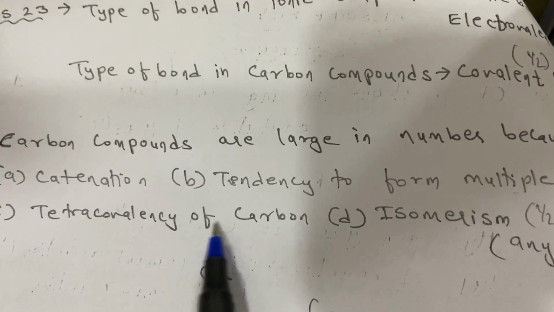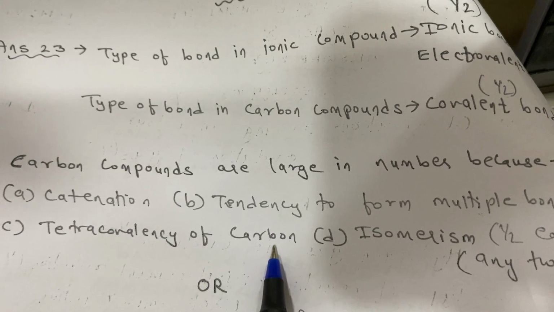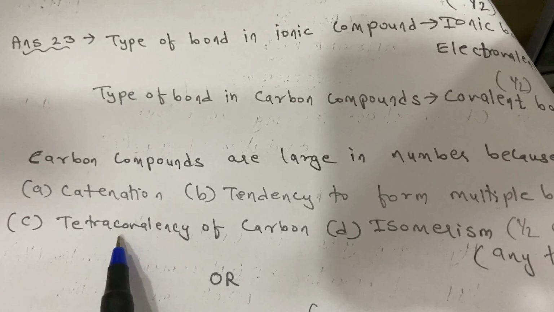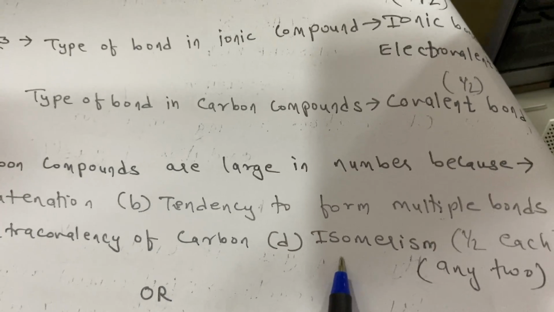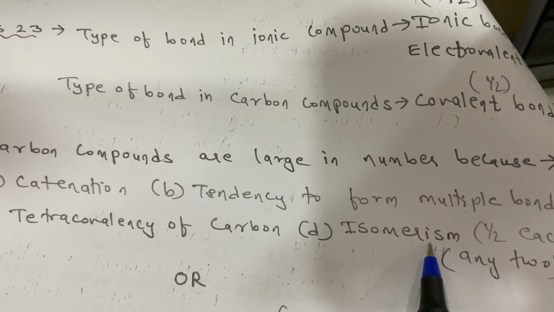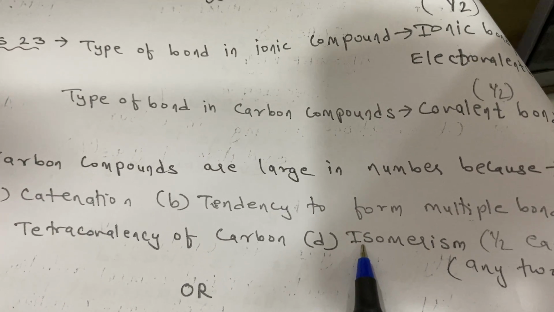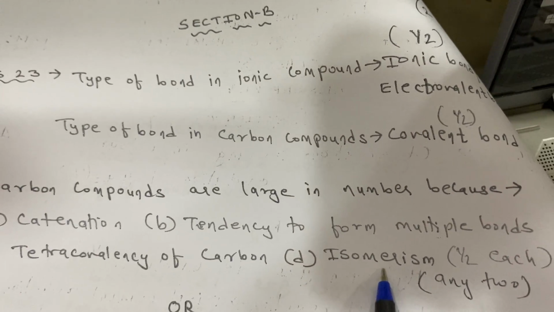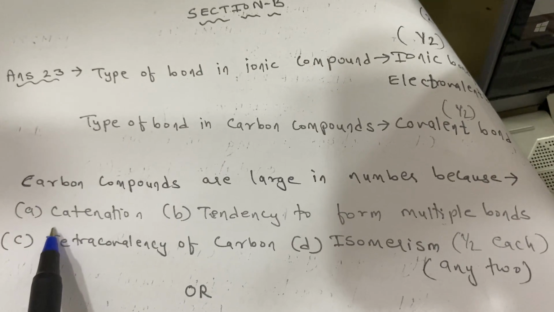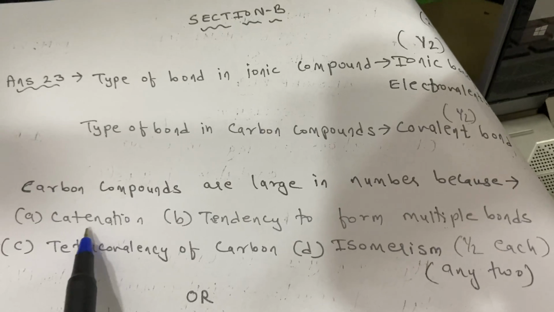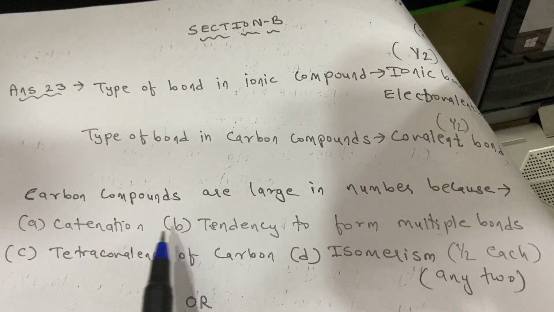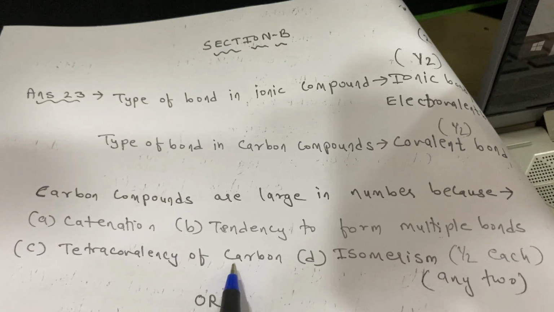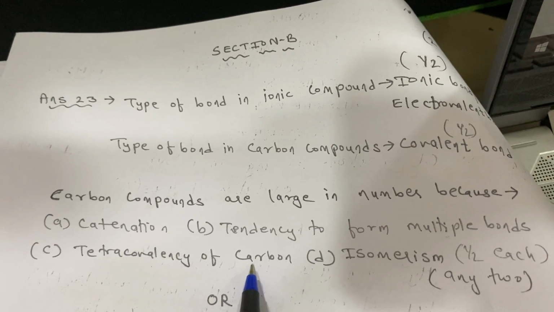The third reason is the tetracovalency of carbon. Carbon's valency is 4. So it has got 4 free ends where all other elements can get connected. So the tetracovalency is the third reason. And isomerism is the fourth reason. That means carbon can easily form isomers by rearranging of its carbon atoms and hydrogen bonds. Okay, so this is isomerism. So four reasons are there. Out of that, only two reasons you have to write down. You can write any two: catenation, tendency to form multiple bonds, tetracovalency of carbon, and isomerism. These are the four reasons by which carbon forms large number of carbon compounds.